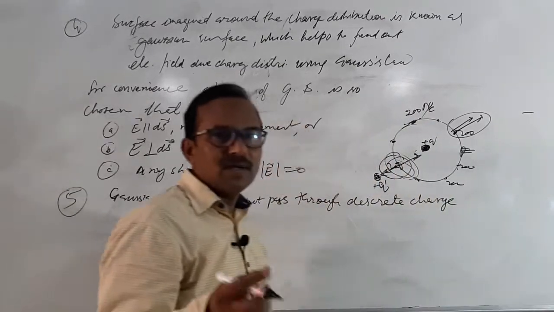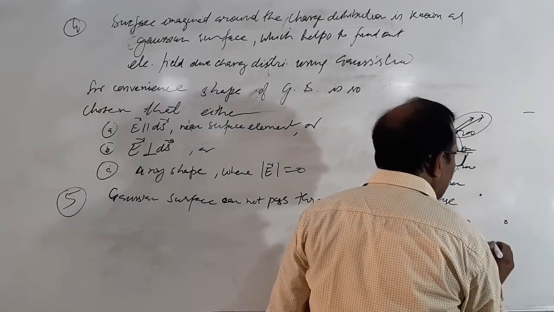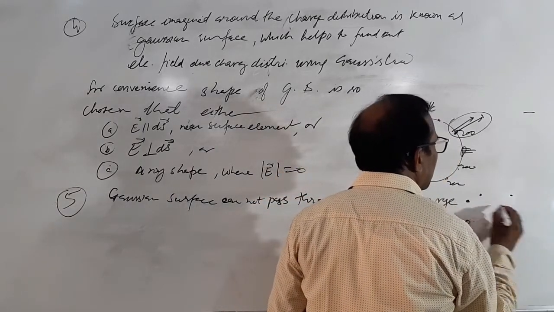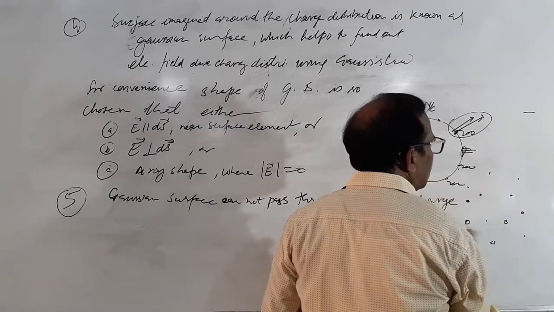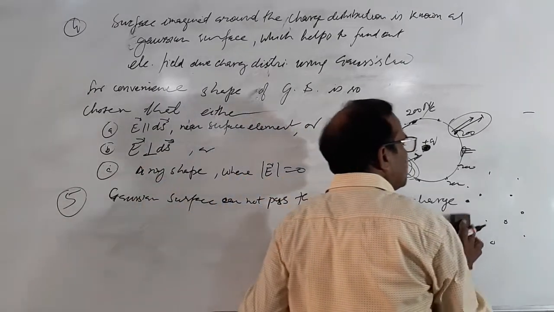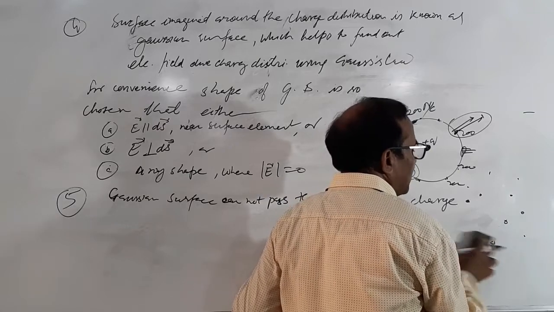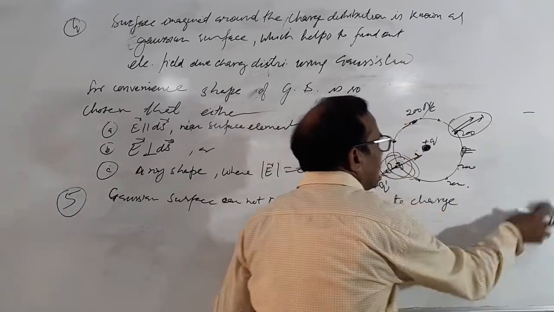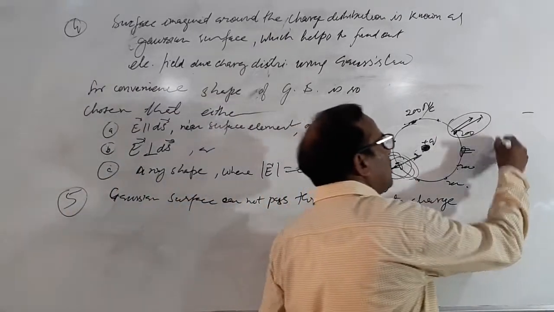Discrete charge means charges are in this form, a collection of point charges. This is not considered a continuous charge distribution. There is some gap between the charges or locations of charges. So this is a discrete charge distribution. If the charge distribution is continuous, then everywhere you can find charge.